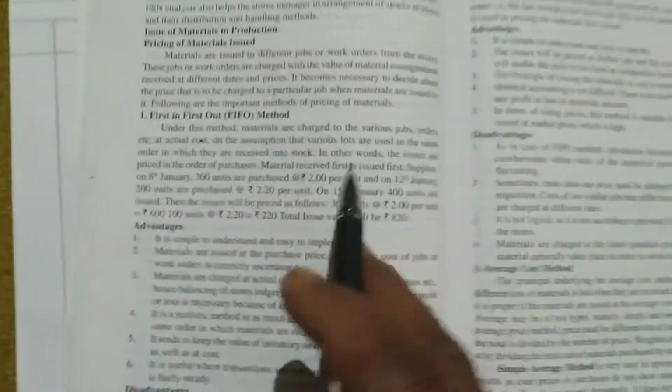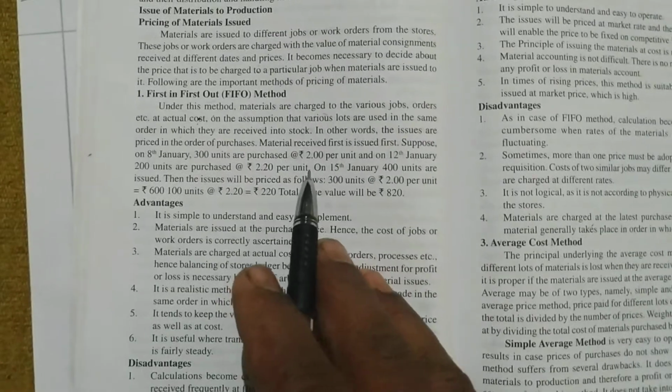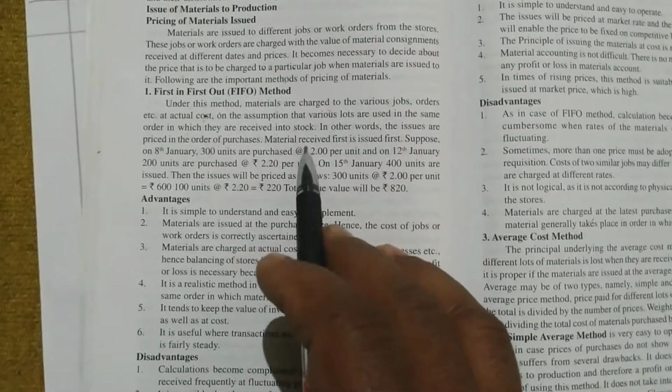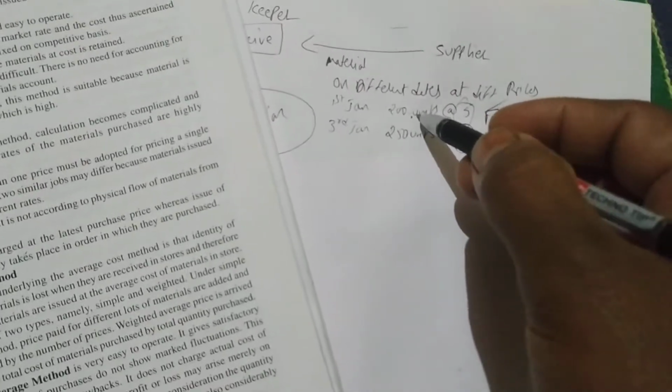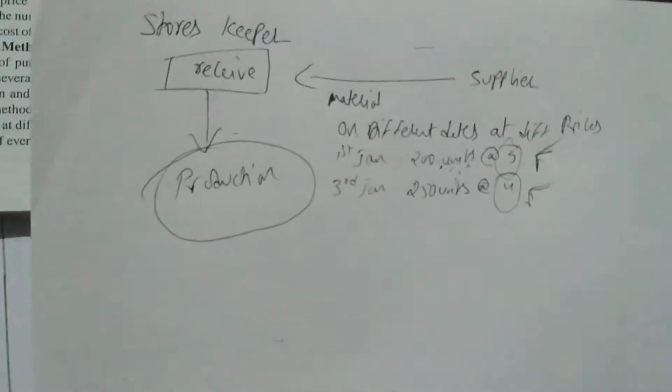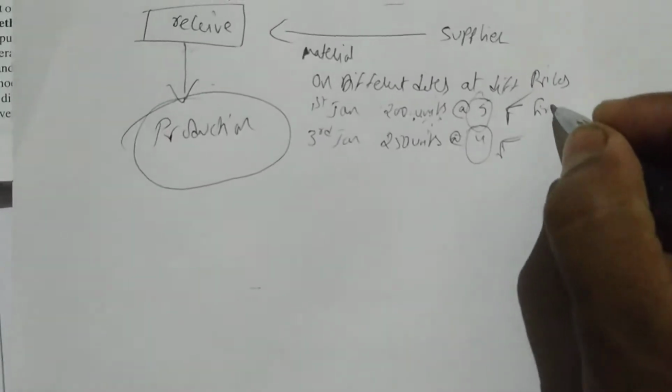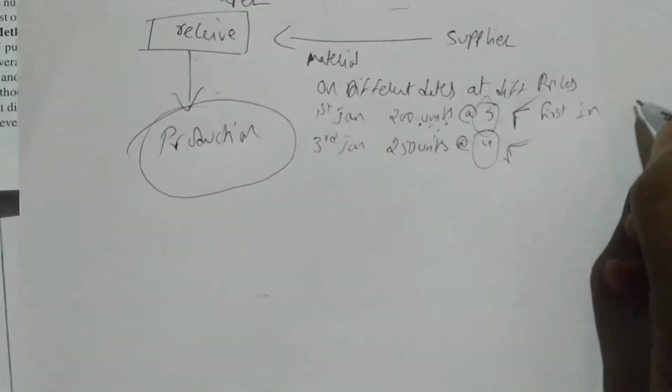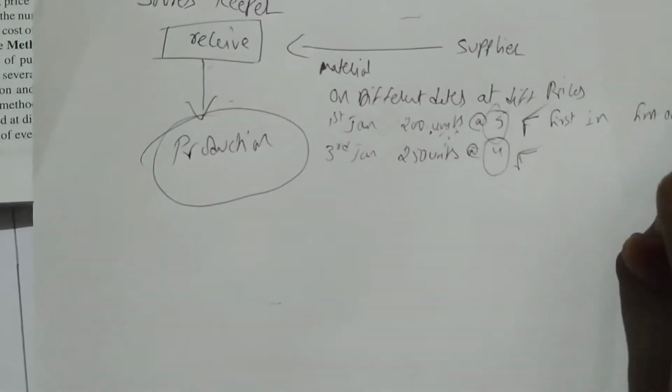That is called what? FIFO method. Material received first is issued first. Which is received first, that will be issued. It is called the FIFO method. FIFO means first in, first out. This has come first in and this will go first out.